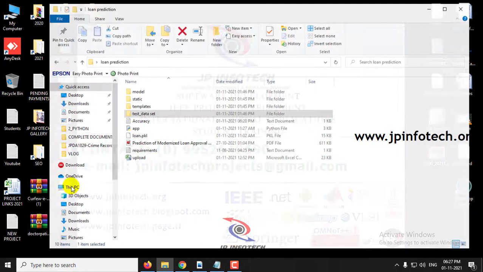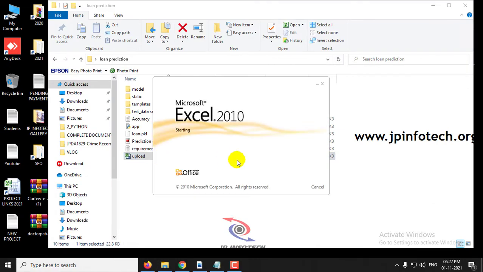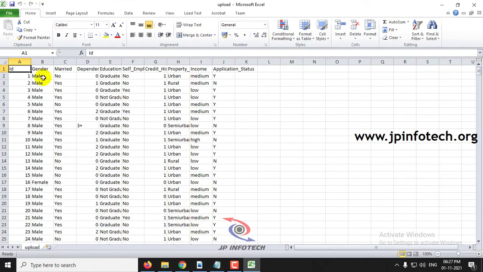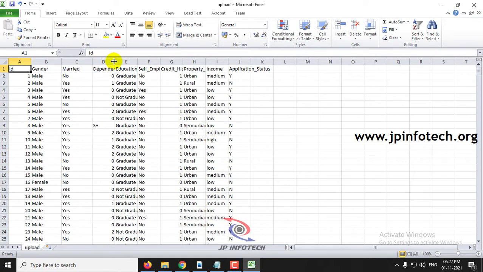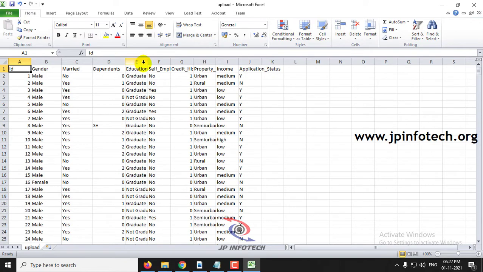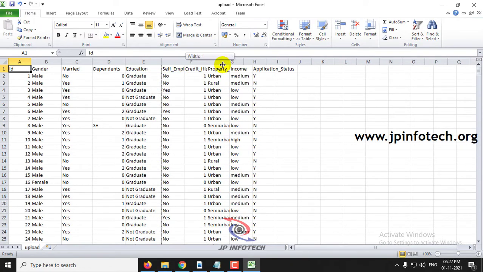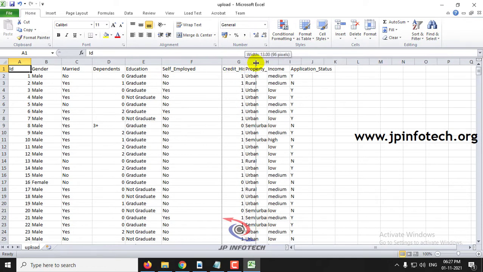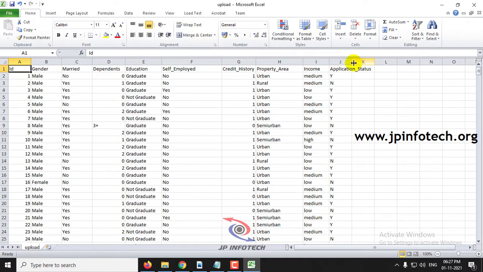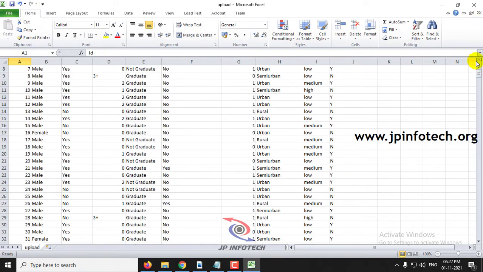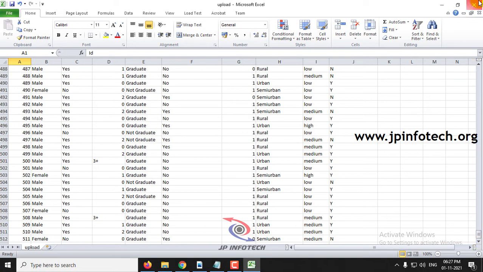Now let me show you the dataset. This dataset consists of ID, gender, marriage status, dependents, education, self-employed, credit history, property area, income, and the application status. This is the complete dataset.